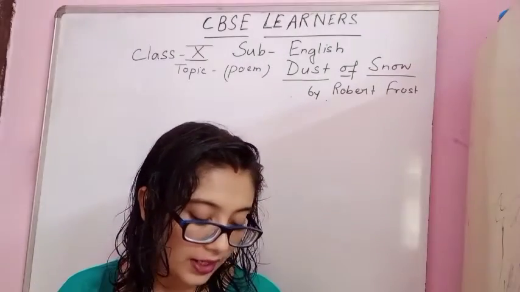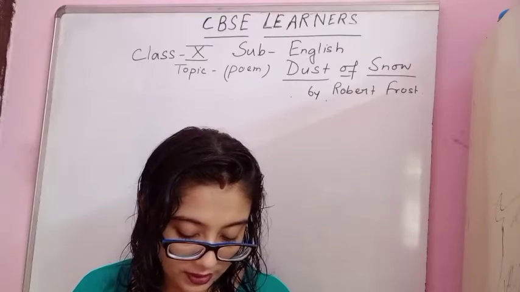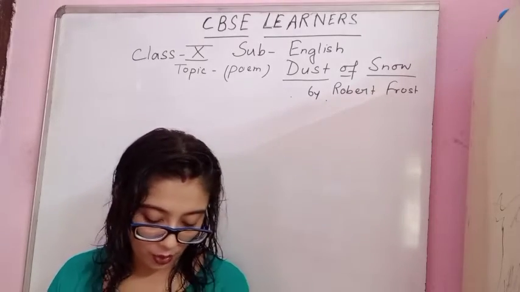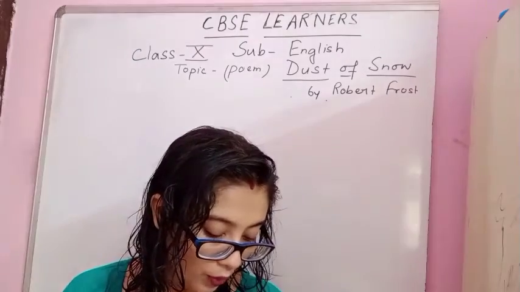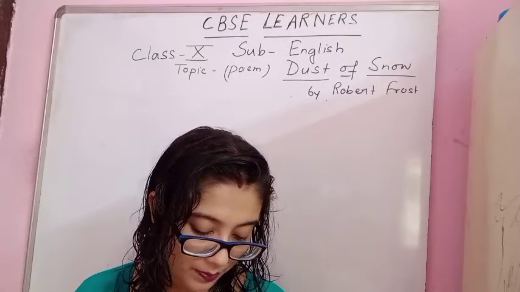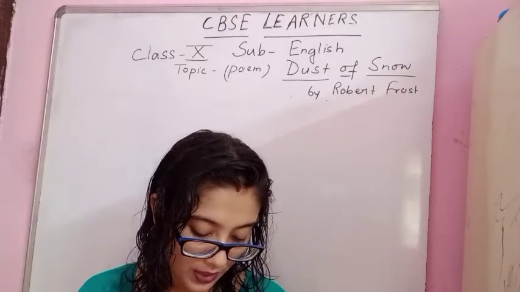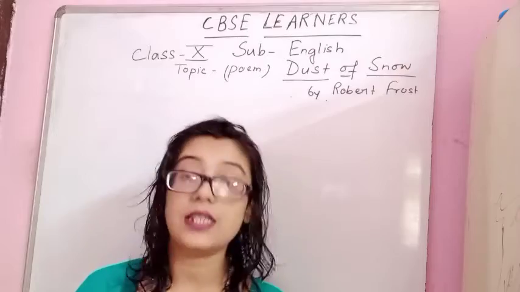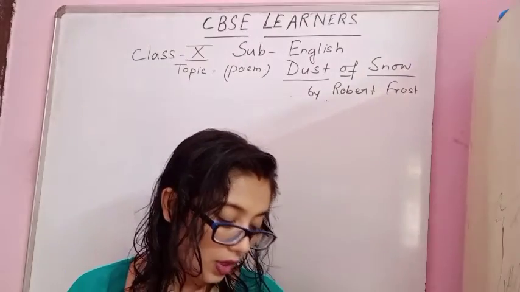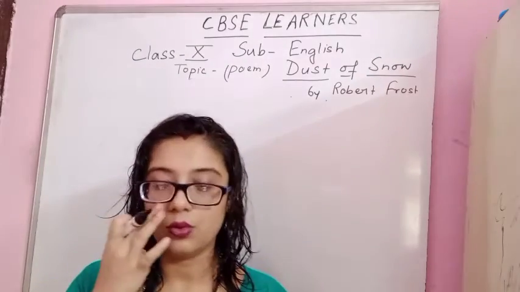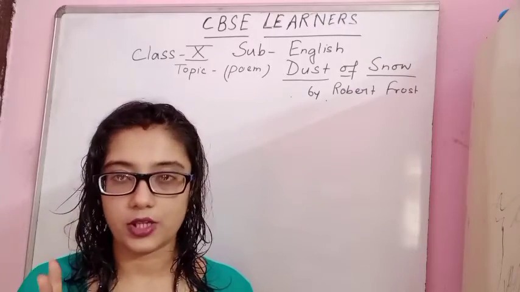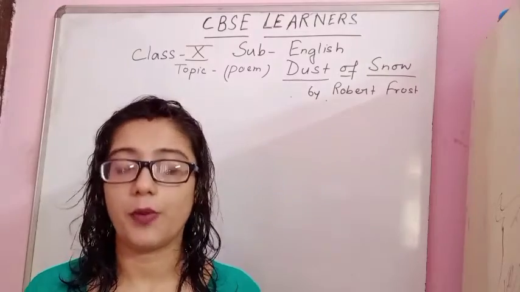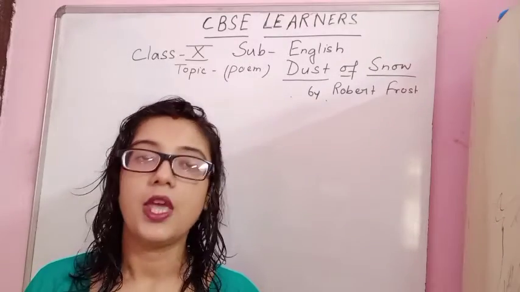Now the second one, what is hemlock tree? Why doesn't the poet write about a more beautiful tree such as maple or an oak or a pine? What do the crow and hemlock represent, joy or sorrow? What does the dust of snow that the crow shakes off a hemlock tree stand for? So in this question number 2, they have given you actually 3 questions. How does Frost present nature in this poem?